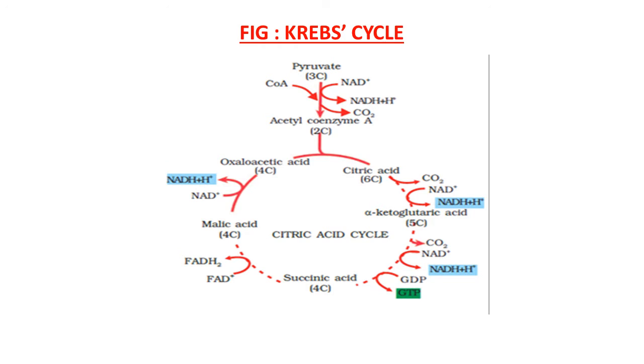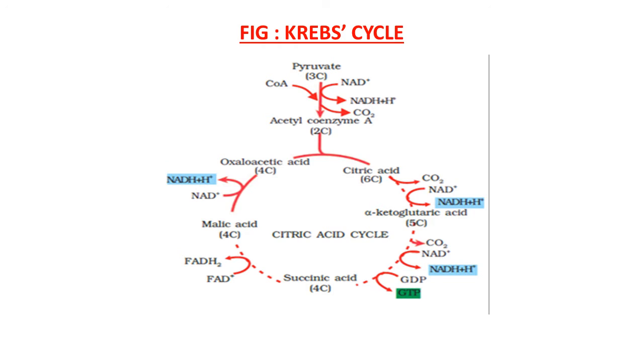Then succinic acid is converted into the same 4 carbon malic acid. During this reaction, FAD is converted into FADH2 molecule. In a further reaction, this malic acid is converted into OAA, that is oxaloacetic acid, and during this reaction again NAD is converted to NADH. So this way, this figure is giving us a clear idea about the entire mechanism of this cycle.